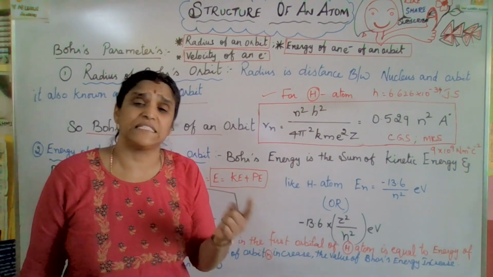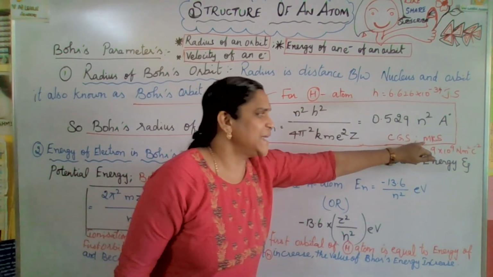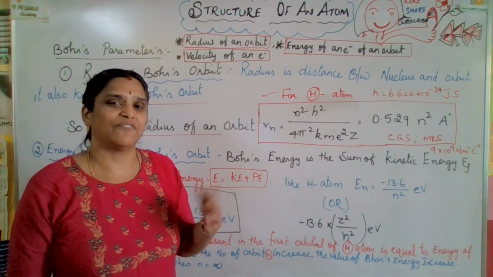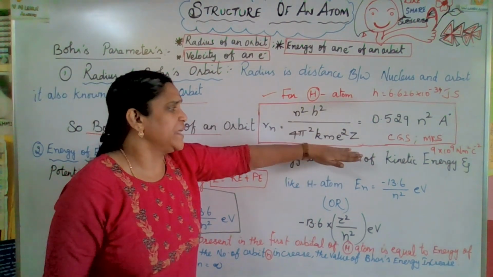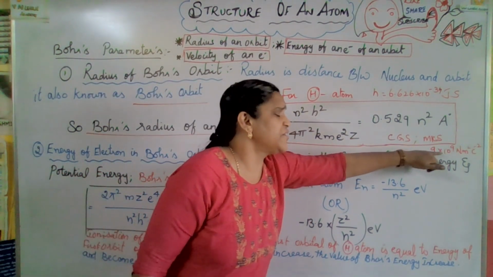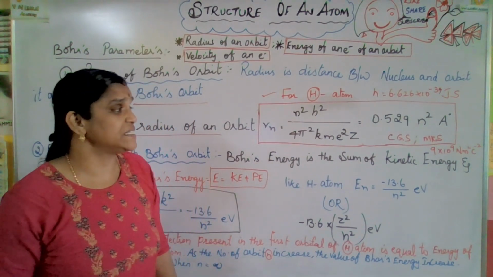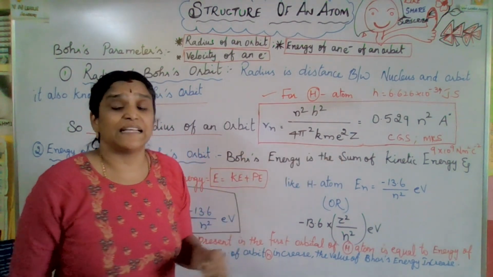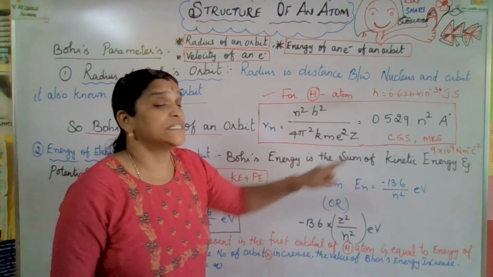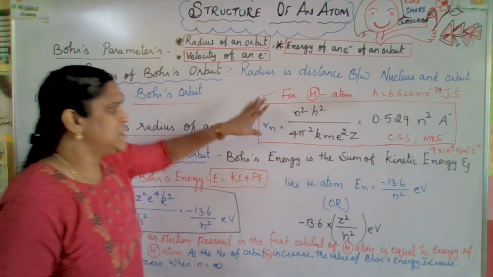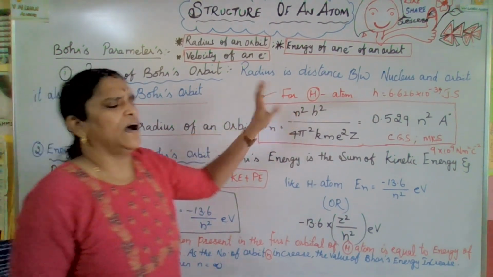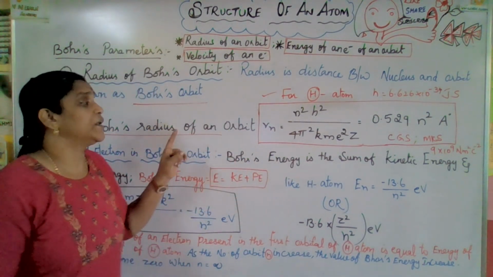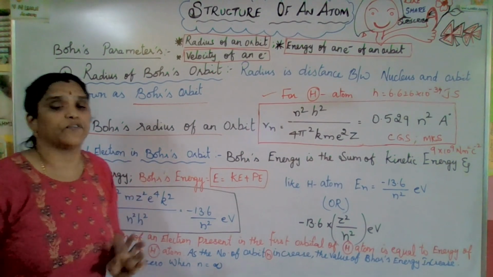Suppose it is the MKS system. What do you mean by MKS system? Meter, kilogram and second. All this you have learned in 6th or 7th, you may have forgotten, so now I'm telling. Okay, in the MKS system, K is equal to 9 into 10 to the power of 9 Newton meter square C minus 2. Now e to the power of 2: e is the charge of an electron, and Z is the nuclear charge. So this is the formula which is used to solve problems related to Bohr's radius of an orbit.